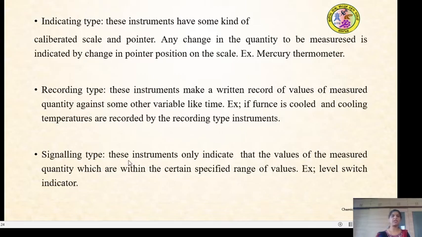The next is the signaling type instrument. These instruments only indicate whether the values of the measured quantity are within the specified range of values or not. Example, level switch indicator. For example, if the instrument is supposed to show a temperature of about 70 degrees centigrade, this signaling type instrument shows whether the measured quantity is 70 degrees or 60 degrees, or within that specified range or not. So that is a signaling type of instrument.